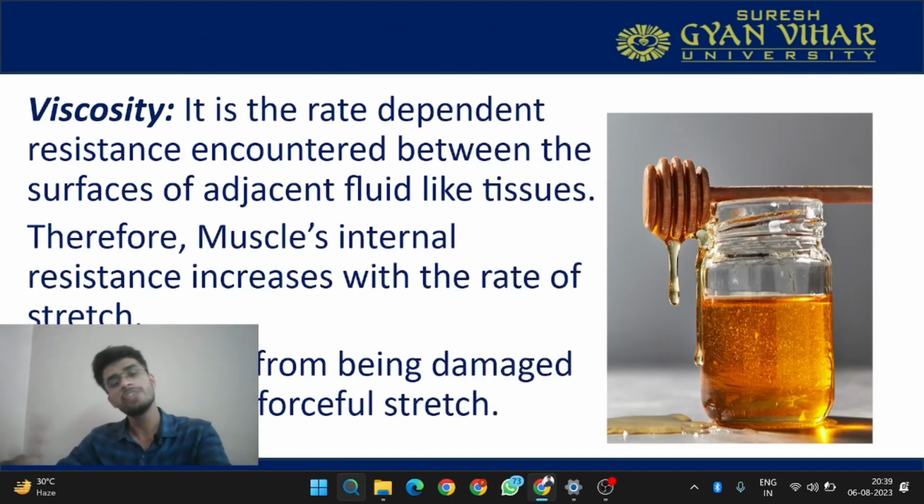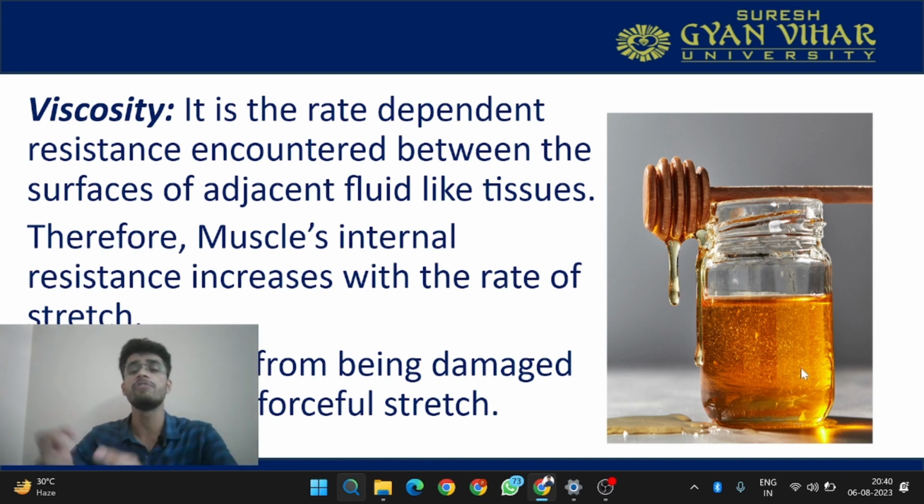Now there is one more property in the muscle which is known as viscosity. Viscosity, by definition, is the rate dependent resistance that is encountered between the surfaces of adjacent fluids. This is a property of fluids, the resistance between the layers of the fluid. As you can see, this is honey.